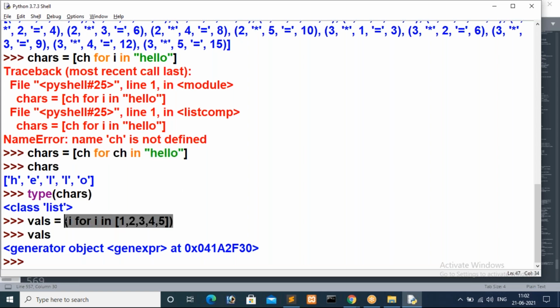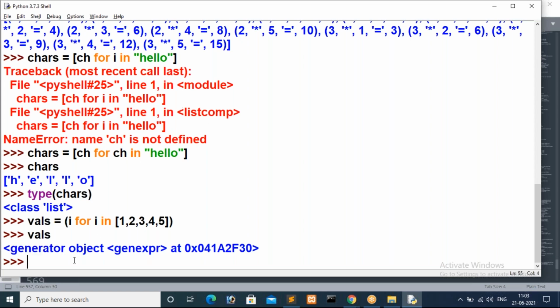If you go with parenthesis, then it will be considered a different concept, that is the generator concept. I hope it is clear now. List comprehensions are different, generators are different. For list comprehensions we have to use square brackets only. For generators you have to go with parentheses only. There is a difference between these. I will show you that later if needed.